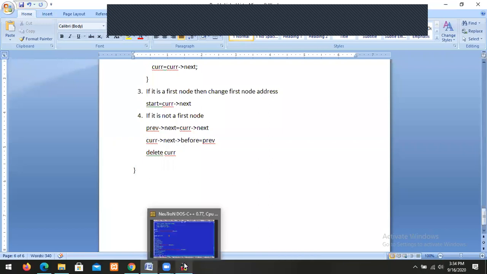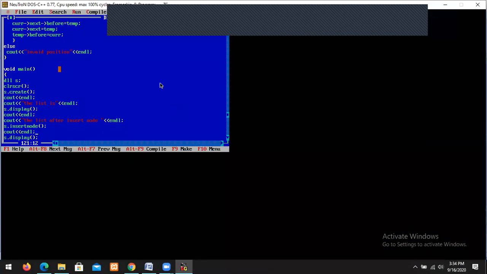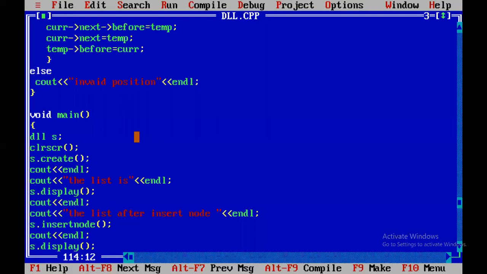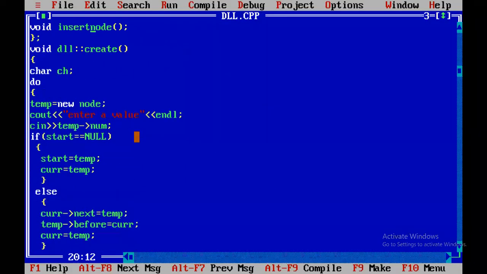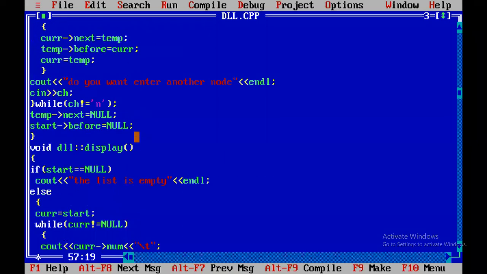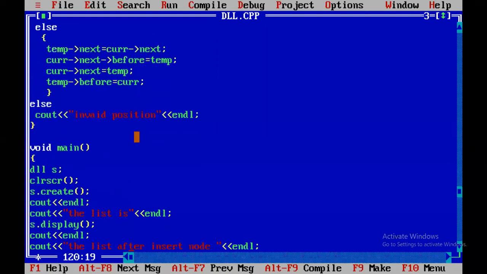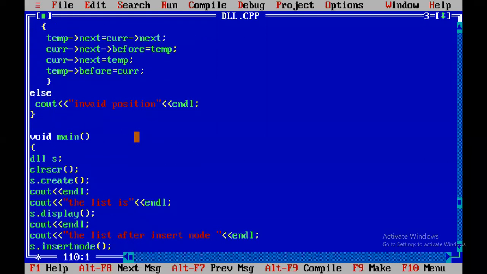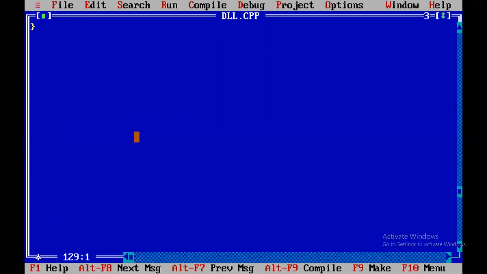This is the algorithm to delete a node in a list. Then we go for the implementation. First of all, you have to write the prototype. After writing the prototype, then we can write the module: void delete node. Then you have to write the code for that module: void DLL colon colon delete node.